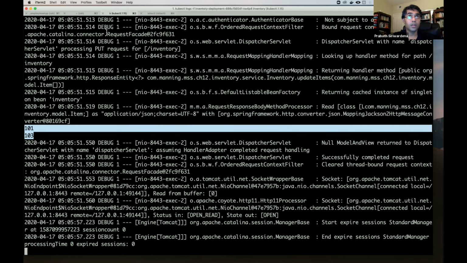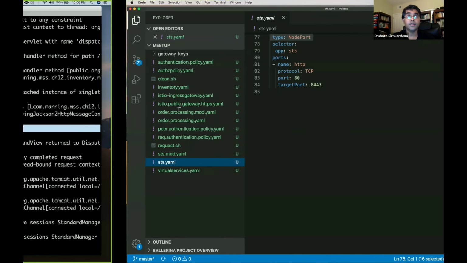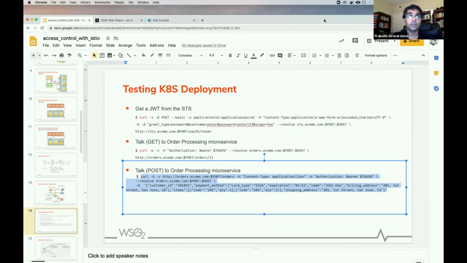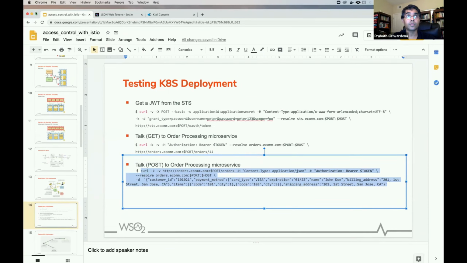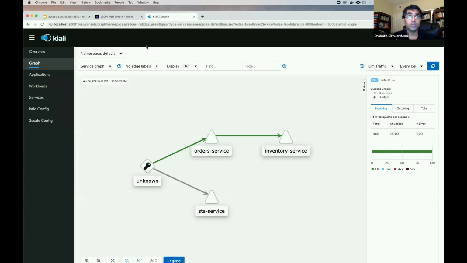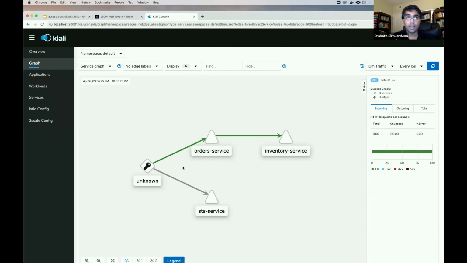Now I can also have a look at this Kiali, which is an observability management console, which comes with Istio, right? Just like Grafana, you can use the Kiali console too. So if you look at this one, it will show the interactions. Right? So you can see the unknown one is the curl client. It directly talks to the order processing microservice, and directly talks to STS. Then the order processing microservice talks to the inventory microservice, and you can enable security too.